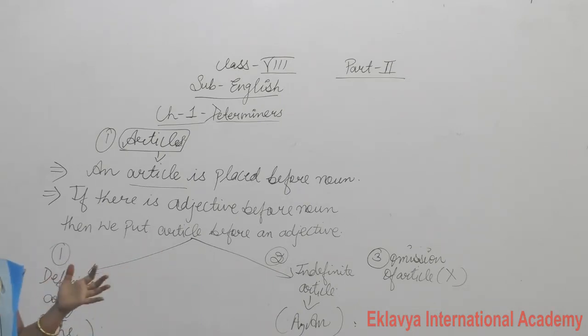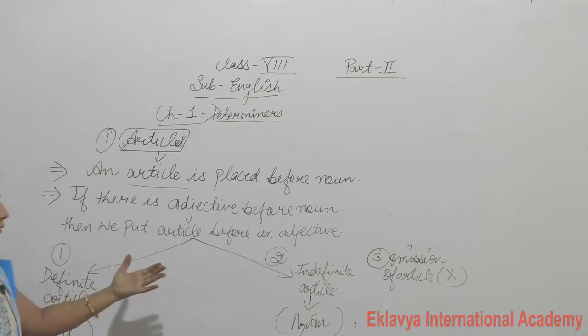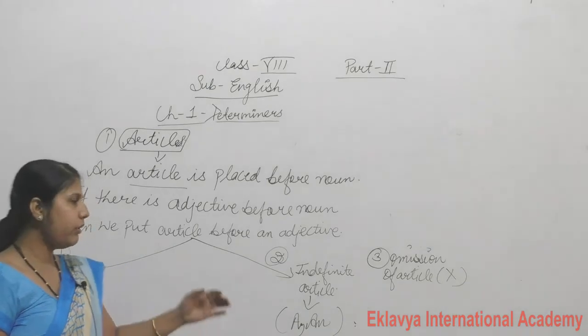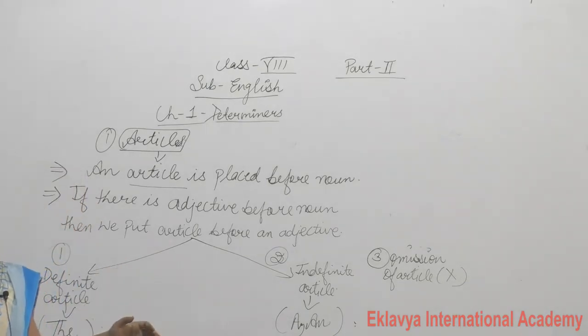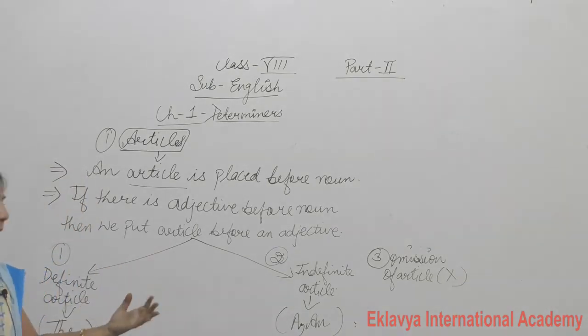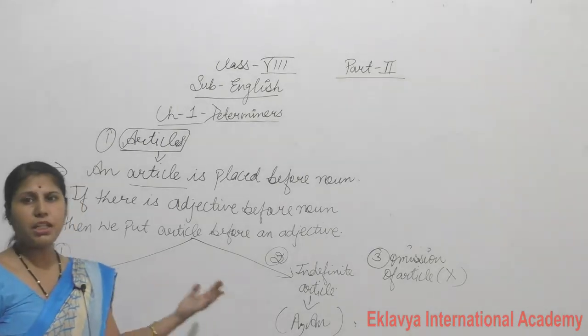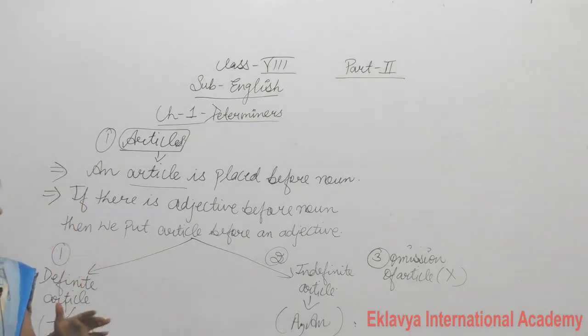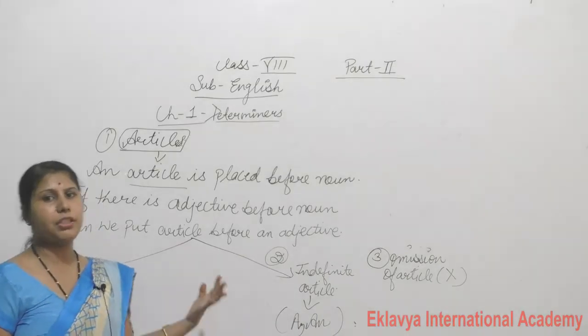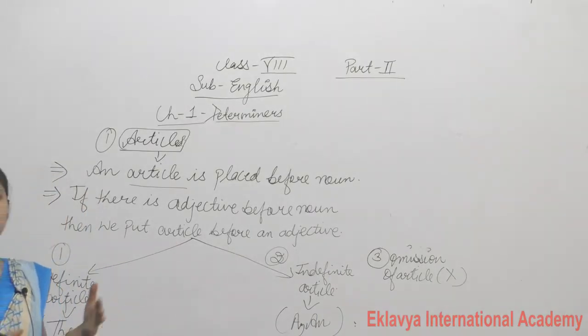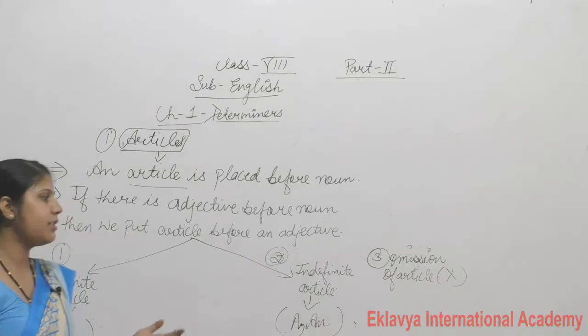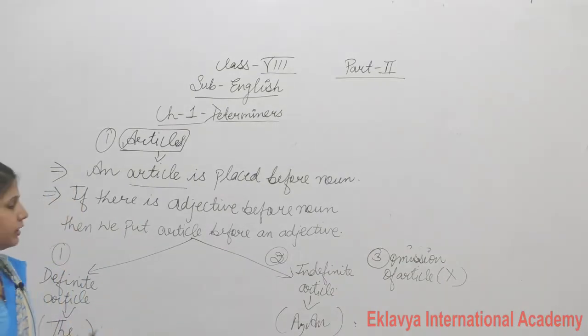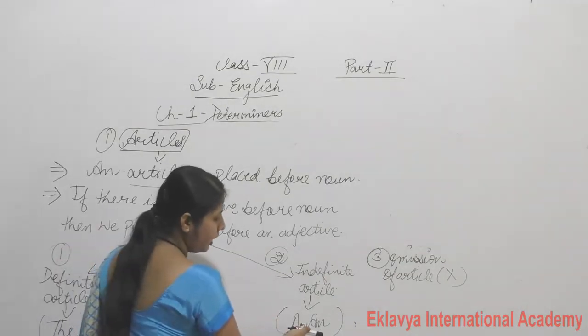When we talk about a particular thing, okay, जब हम किसी particular person, place और thing के बारे में बात करेंगे तो हम क्या यूज करेंगे? द यूज करेंगे. And where do we use the indefinite article? When we don't know about that particular person, place or thing. जब हमें किसी particular thing के बारे में नहीं पता, person के बारे में नहीं पता और place के बारे में नहीं पता, when we don't know about the particular person, place or thing, then we use a or an.